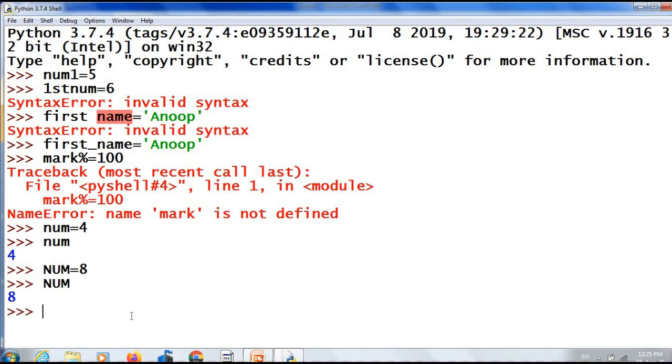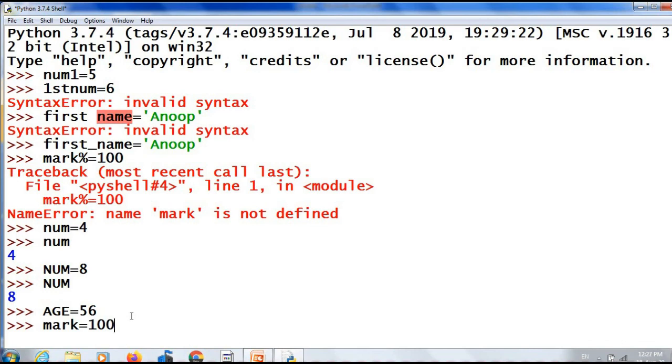And another thing that you have to remember while choosing your variable name is to use some meaningful names. That is just common sense. If you want to store age, use the variable name age. If you want to store the mark, you can give mark. Then anyone can identify the purpose of that variable.